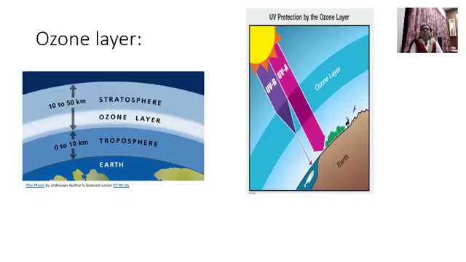From there only it is bounced back. It goes back. It cannot pass through the ozone layer. So the ozone layer protects us from the UV rays. It doesn't allow the UV rays to reach the troposphere. Followed? What is the importance of the ozone layer? Yes, the ozone layer does not allow the harmful rays to enter the surface of the earth.